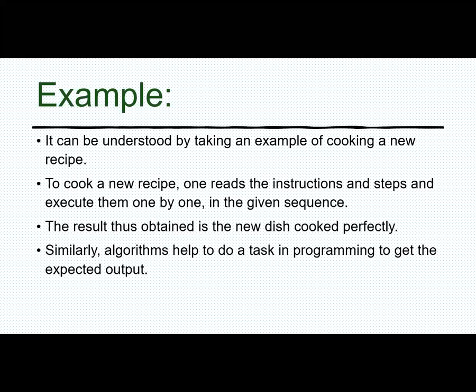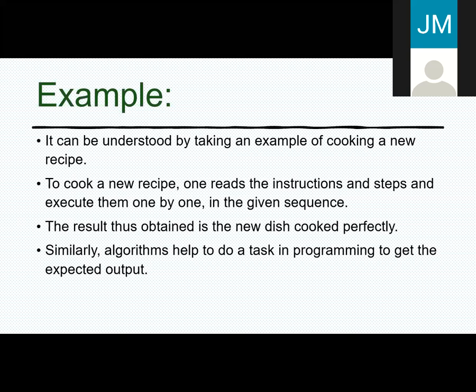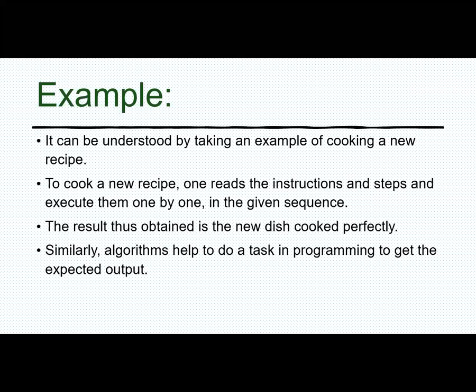When we are making a particular recipe, we follow those steps in a particular sequence only. If we change the sequence, the recipe that will be ready to serve will not taste as it was supposed to taste, right?